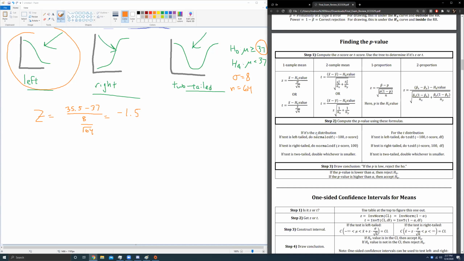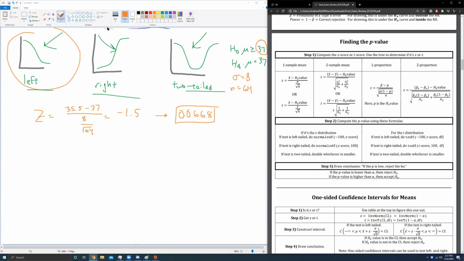Was our test left-tailed, right-tailed, or two-tailed? It was a left-tailed test, as evidenced by this left-hand sign here. So we're going to be doing negative 100, comma, our z-score. So I'm going to do normal CDF, negative 100, comma, negative 1.5, and I have my p-value of 0.0668. And that's your p-value, pretty easy. If it's a two-tailed test, make sure you pay attention to this instruction.